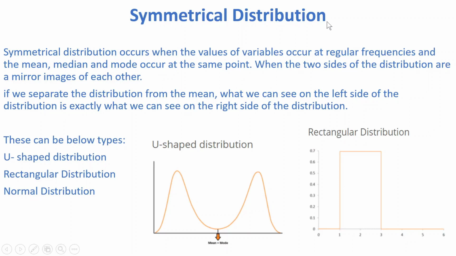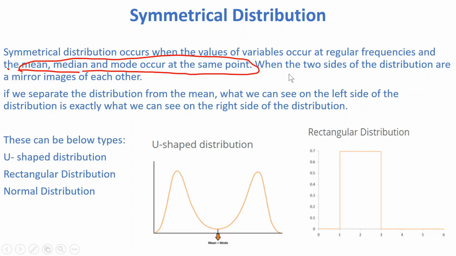What is the symmetrical distribution? Symmetrical distribution occurs when the values of variables occur at regular frequencies. Mean, median and mode occur at the same point. It means that whenever we plot the graph for that data set, we have the same mean, median and mode, and all occur at the same point.